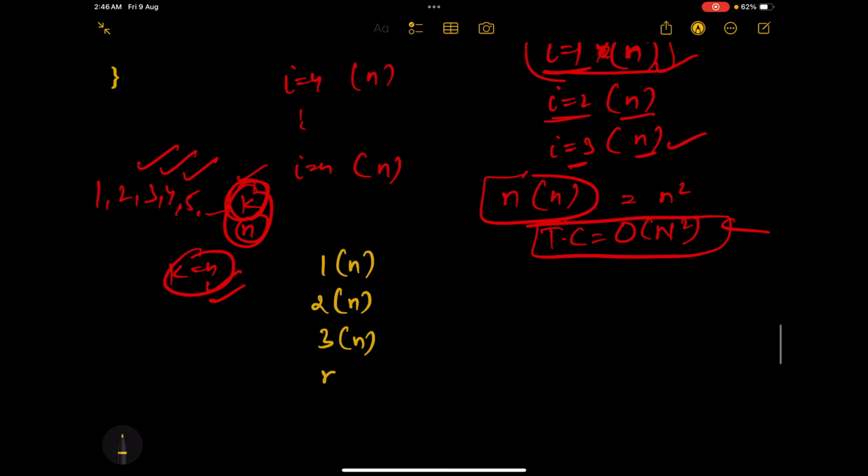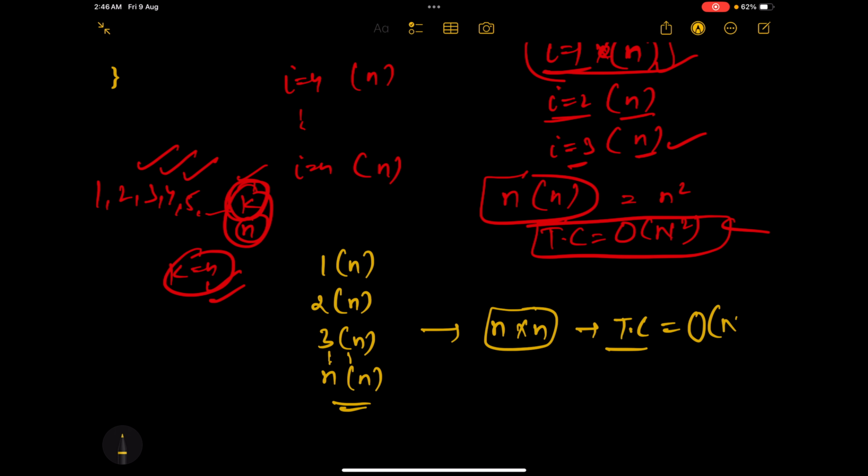And when I will be n, again n times, correct? So the total would be n into n, which is time complexity, in big O notation, n square.